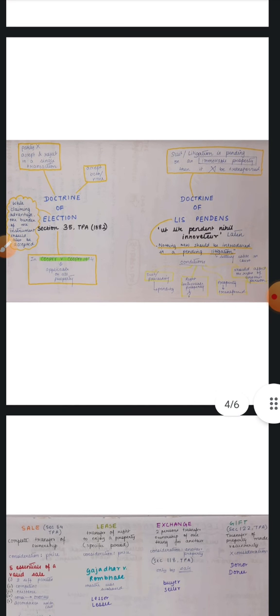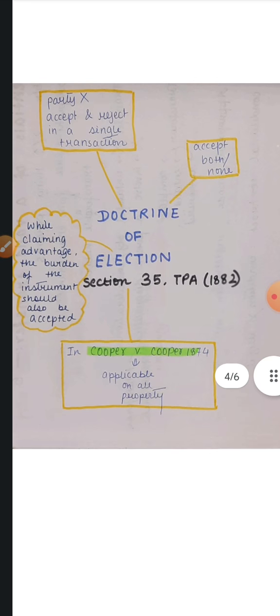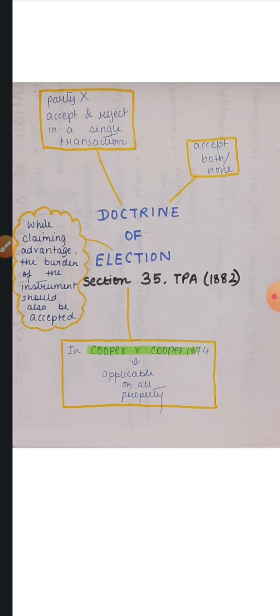Alright? And also we have 2 important doctrines. Let's focus on Doctrine of Election first. What happens in Doctrine of Election? It's there in section 35 of TPA 1882. Now, a party to the transfer cannot accept and reject in a single transaction. While claiming advantage, the burden of the instrument has to be accepted.